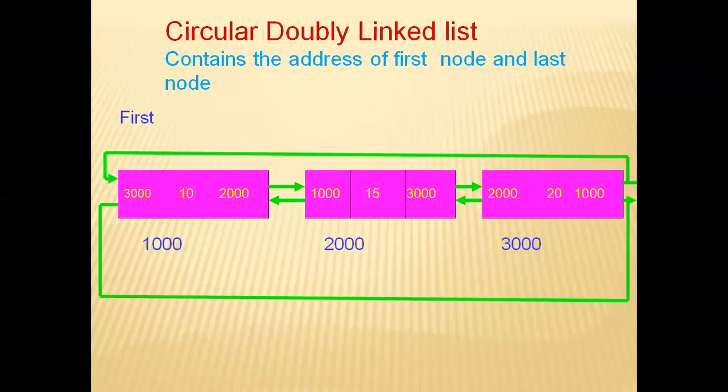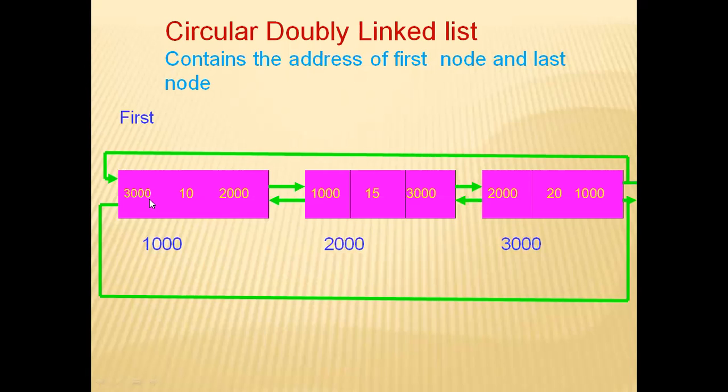You can see the same in the circular double linked list also. So you can see what's there in the address. In the last third element, 1000 is there. 1000 is the address of the first element in the double linked list. In the same way, in the first element, in the previous part, 3000 is stored.